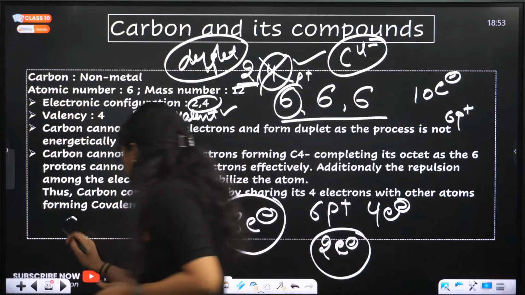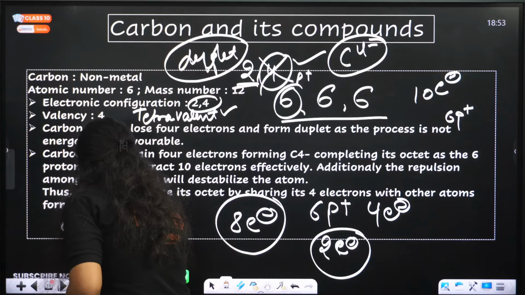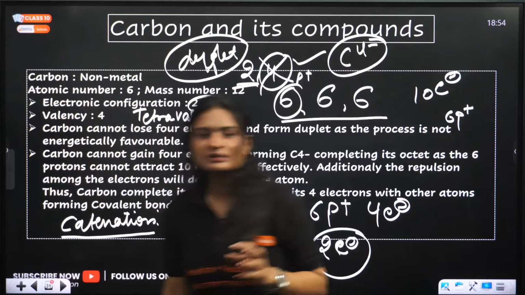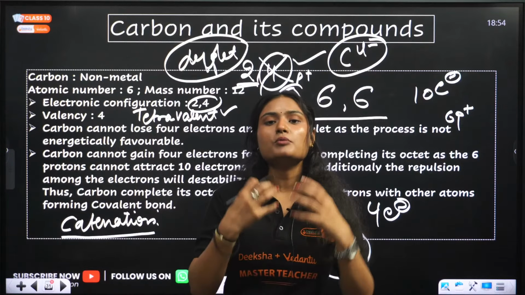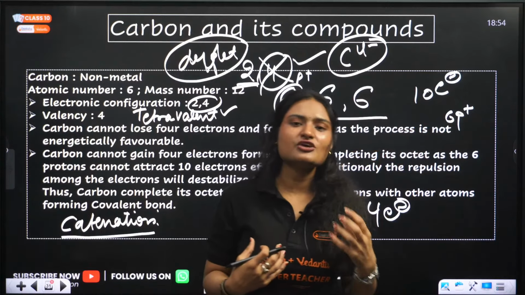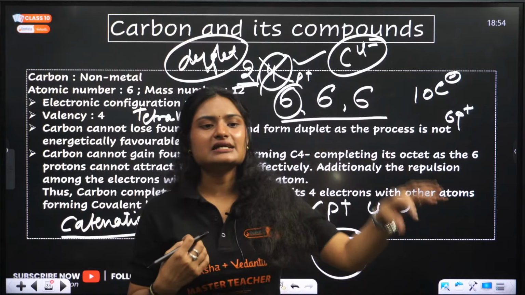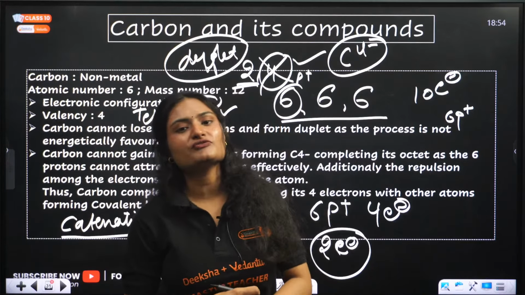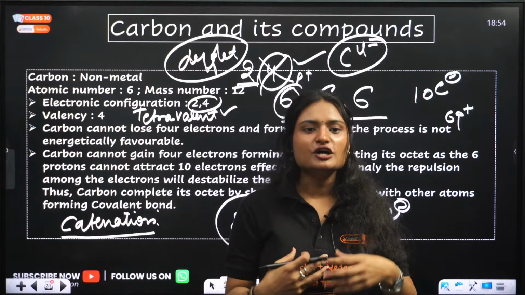It has catenation. Catenation means the ability of carbon to form bonds with itself and other atoms. It forms long chains of bonds with itself and other atoms.